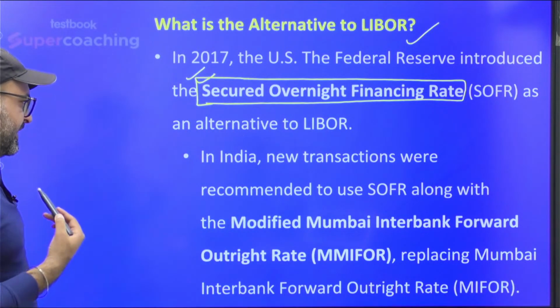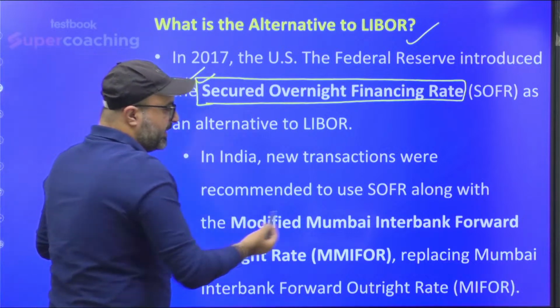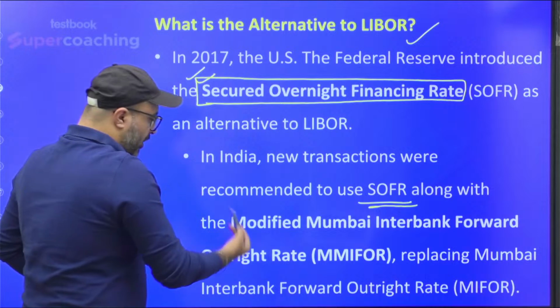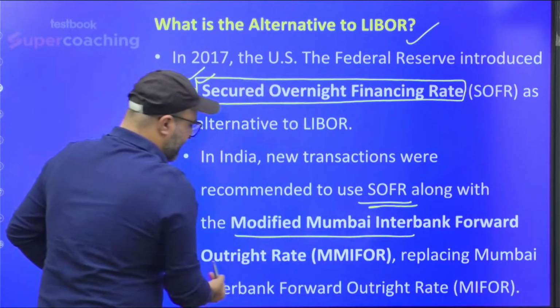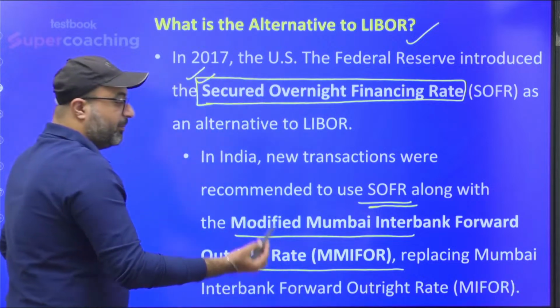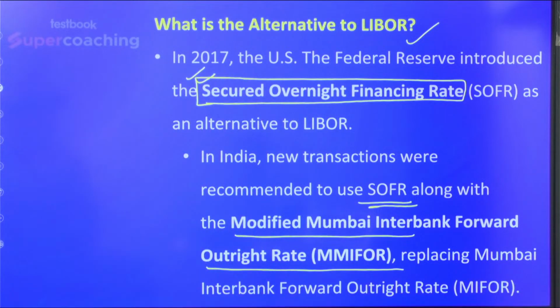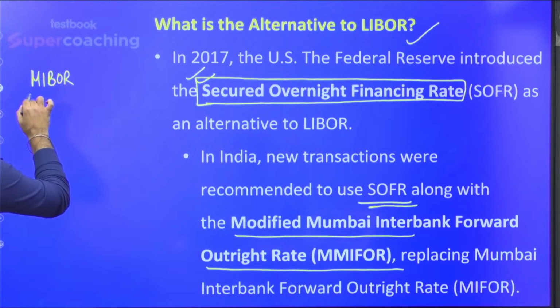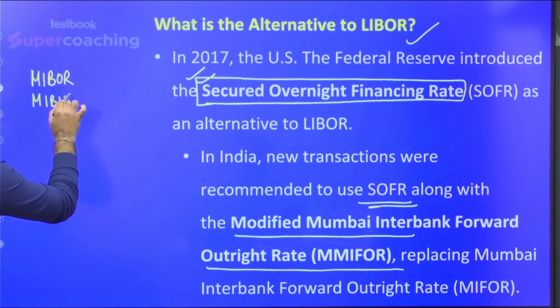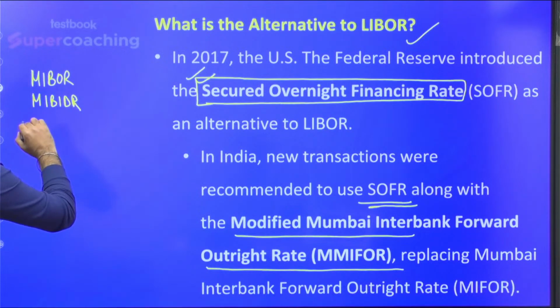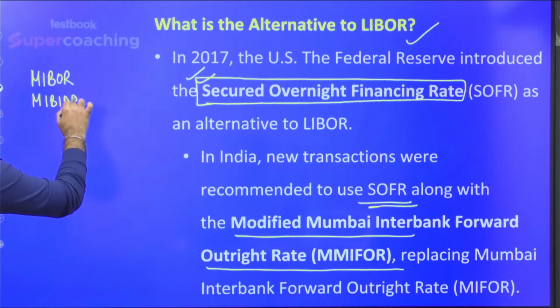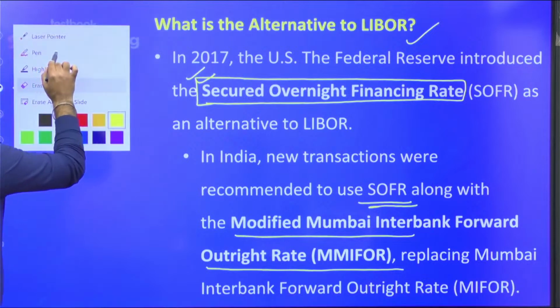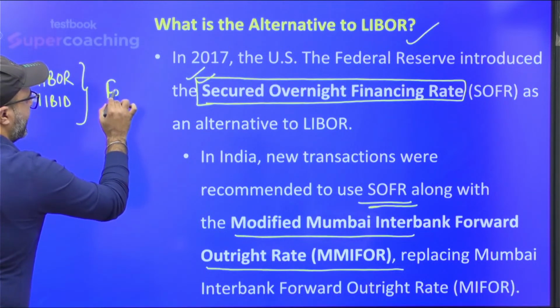day-to-day transactions. In India, new transactions were recommended to use SOFR along with the modified Mumbai Interbank Offer Overnight Rate, replacing the Mumbai Interbank Forward Overnight Rate. What is it? See, as I said, in India, interbank transactions were done on the Mumbai Interbank Offer Rate or the Mumbai Interbank Bid Rate. And on the basis of these rates, rates were decided for the forward market as well.